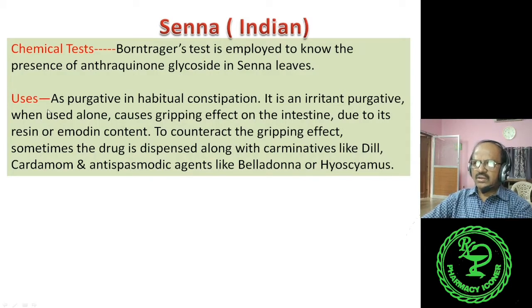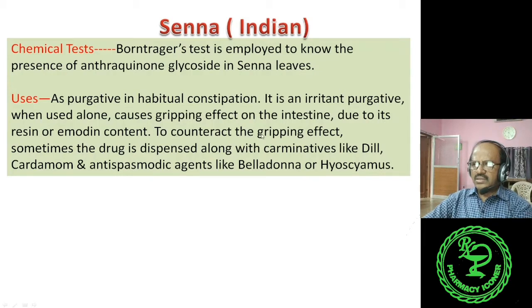Then uses of this Senna: it is used as purgative in habitual constipation. It is an irritant purgative. It causes irritation in the stomach. Irritant purgative, when used alone, causes gripping effect on the intestine due to its resin content.